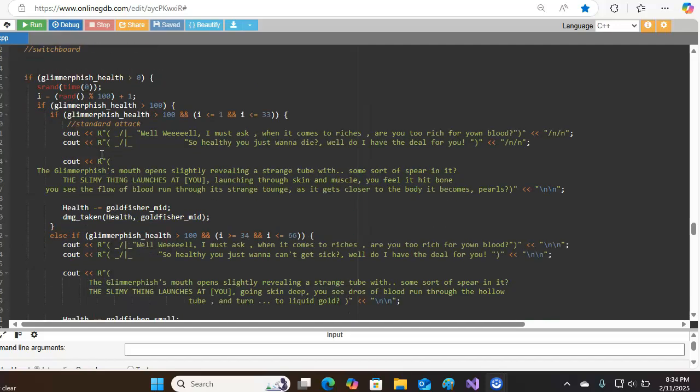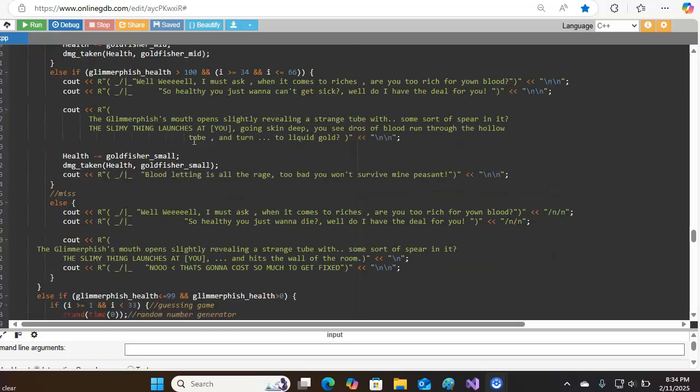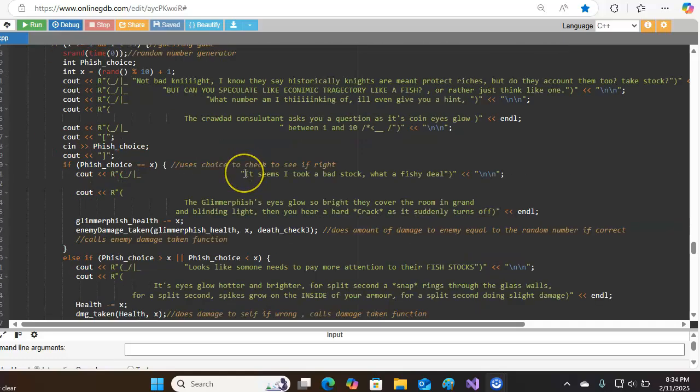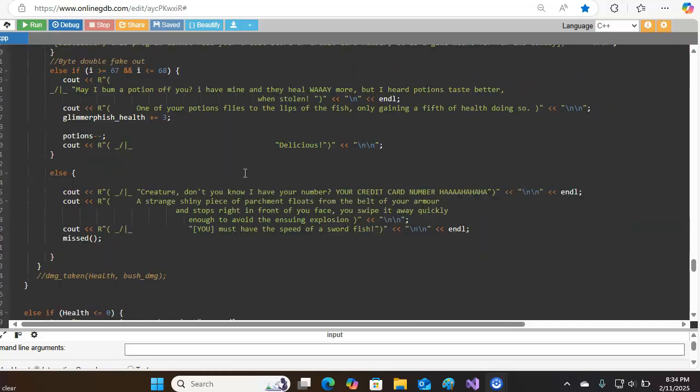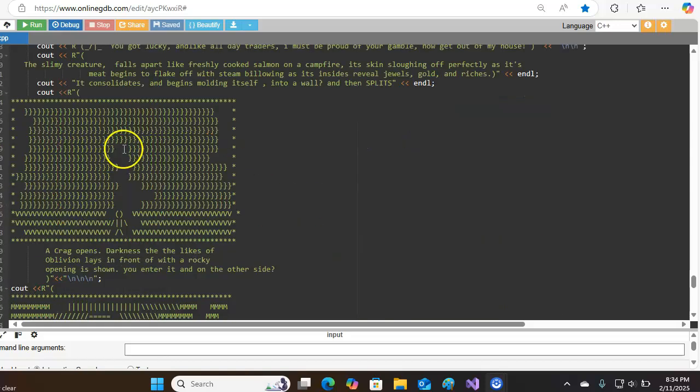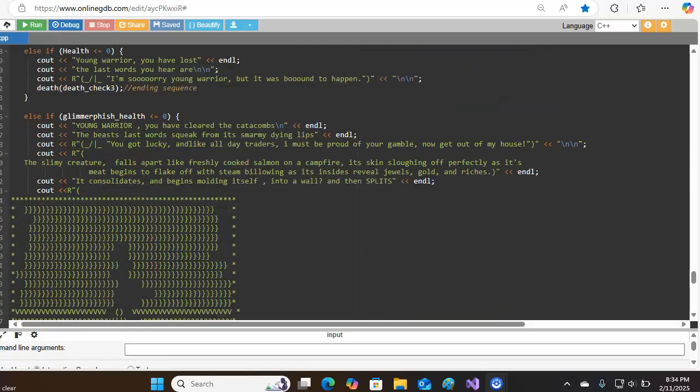The difference is, he has a health-related difficulty. So when his health gets down to a certain point, I'd say, if I remember correctly, around here, it'll start simply either missing or causing massive amounts of damage. And of course, we can go over quickly all the other tricks.